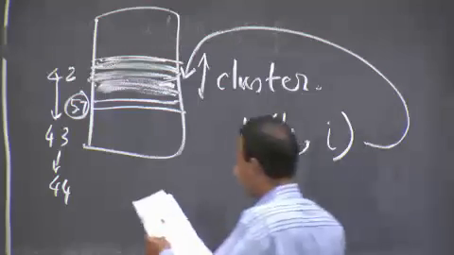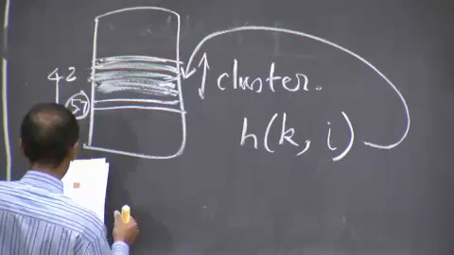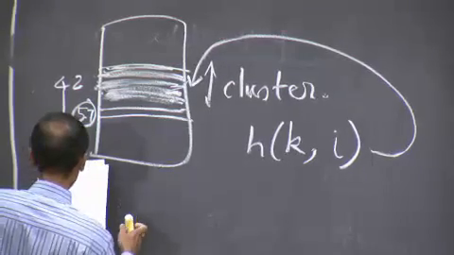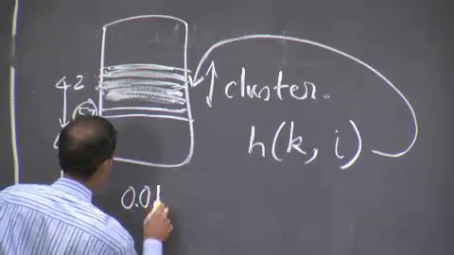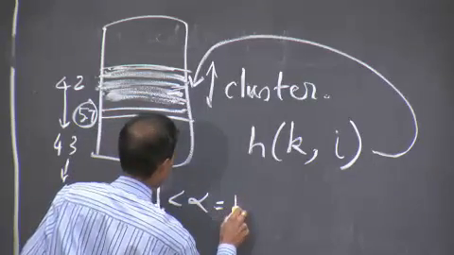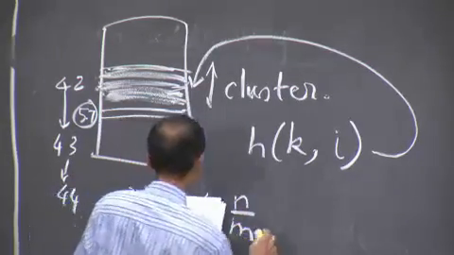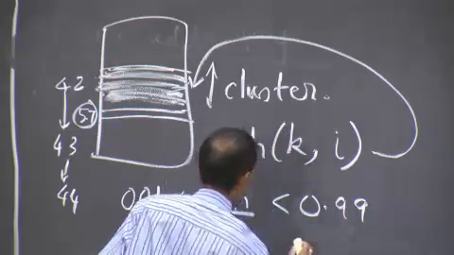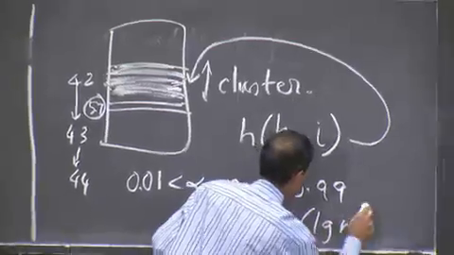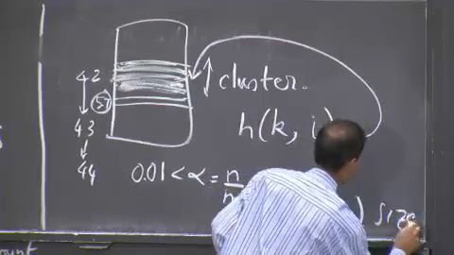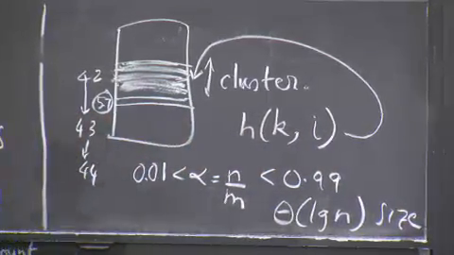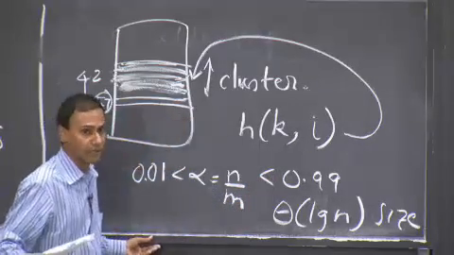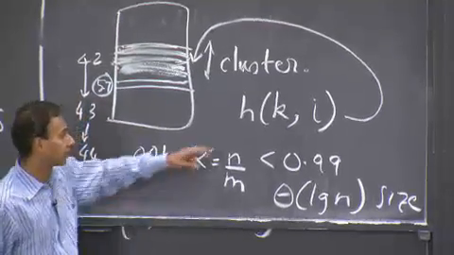All right? So it doesn't really work. And in fact, under reasonable probabilistic assumptions about your hash functions, you can say that when alpha, which is essentially your load factor, n over m, is less than 0.99, you see clusters of size log n. Okay, right? So this is a probabilistic argument, and you're assuming that you have a pretty good hash function.